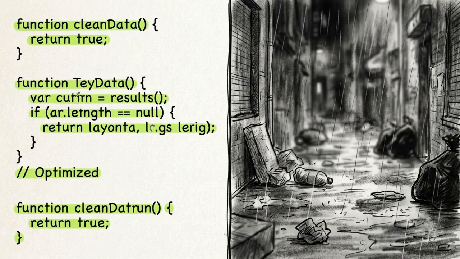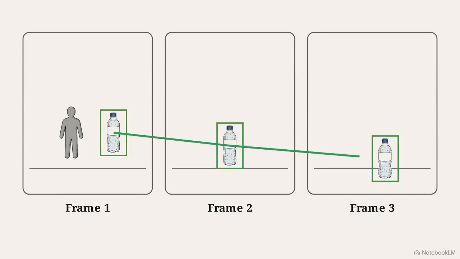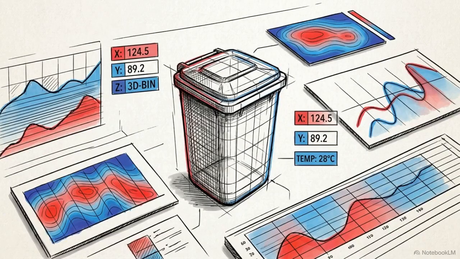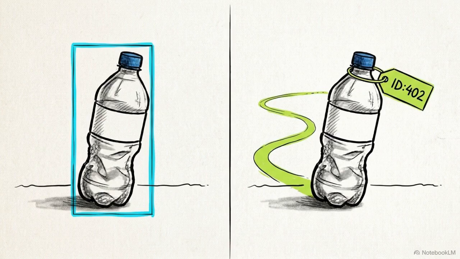YOLO has a fatal flaw for video: absolute amnesia. It treats every frame as a fresh look, so a bottle carried, dropped, and resting are unrelated. We bridge this gap using ByteTrack to assign a persistent numerical identity across frames. This tracking layer provides the metrics needed to measure behavior. We can now calculate an object's time and position, track its movement trajectory, and confirm whether it is currently stationary. By layering tracking over spatial detection, the AI's output shifts from "here is a bottle" to "here is the exact bottle from 2 seconds ago."